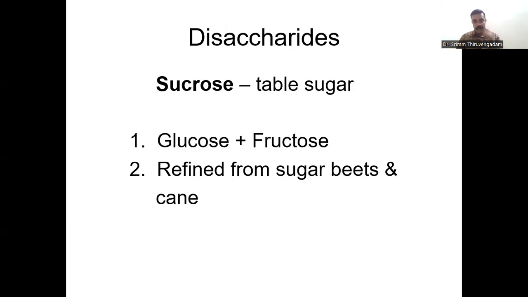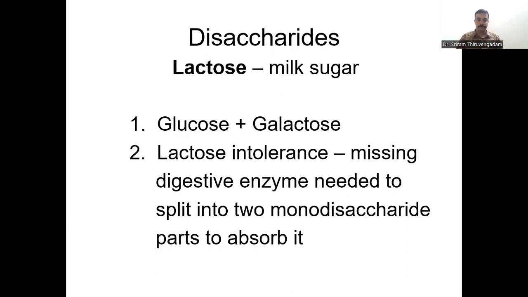Sucrose, which we already know is called the table sugar, is made of two sugars joined together by glycosidic linkage, and those two sugars are glucose and fructose. It is refined from sugar beets and sugar cane. Lactose, as I told you, is called a milk sugar, which is composed of glucose and galactose.